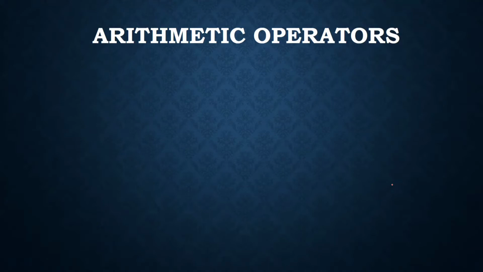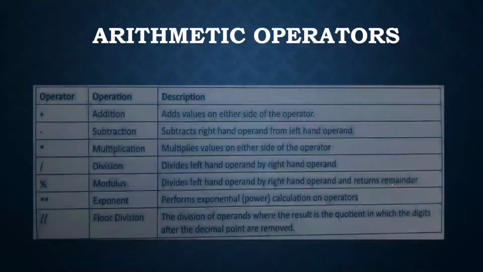There are different types of operators. The following are the types of operators supported by Python: arithmetic operators, comparison operators, assignment operators, logical operators, and identity operators. We are going to discuss all those operators with examples now. So the first one is arithmetic operators.